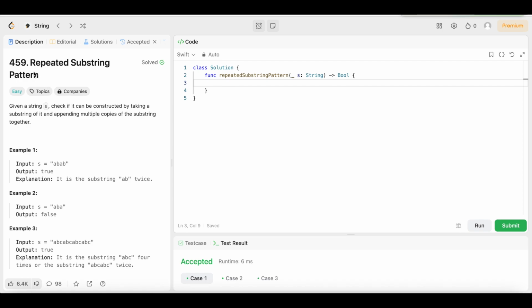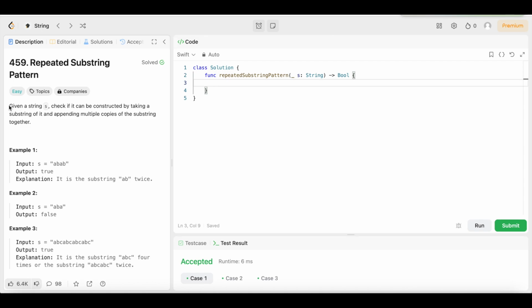And today we have question number 459, Repeated Substring Pattern. The difficulty level is easy, so you already know we're going to keep the solution as simple and easy to understand as possible, because we're all here trying to learn something. If nobody understands the code that's being written, then nobody's going to learn anything, and that's not what we want, y'all. So let's get into it.